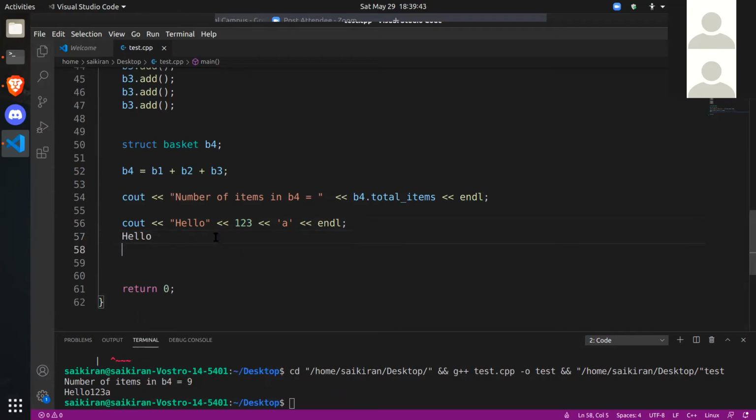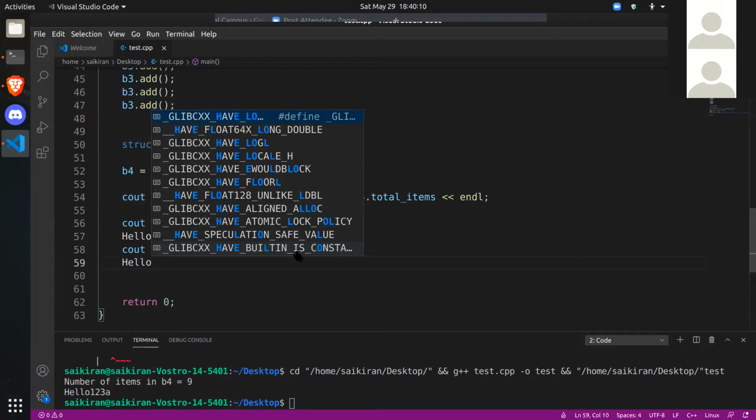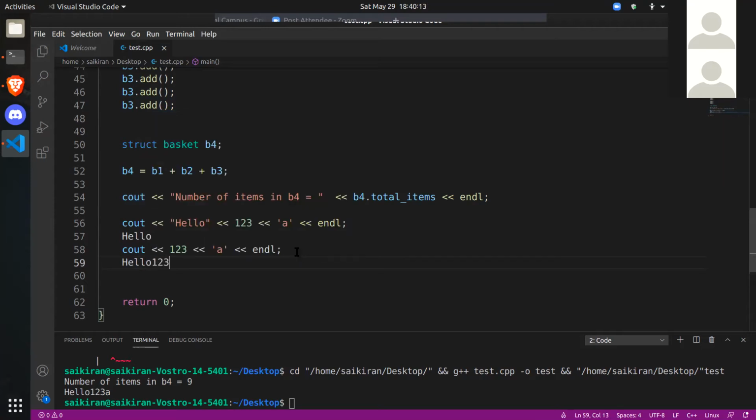Next, this statement becomes cout 123, a and endl. So basically, this part of the statement executed and it returned another cout. So now in place of cout hello, we only have cout. Now again, what will happen? Cout 123 will work. So the output will now be hello 123. And in place of cout 123, we'll get another cout a and endl.